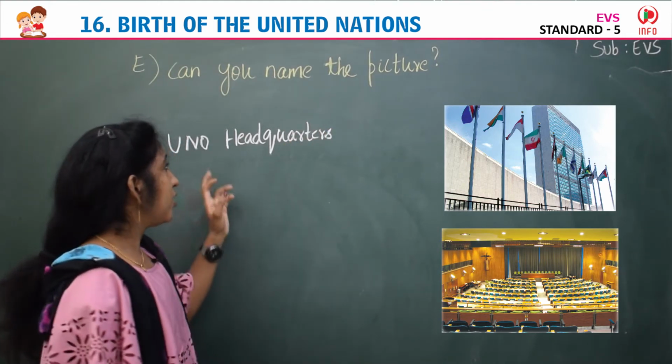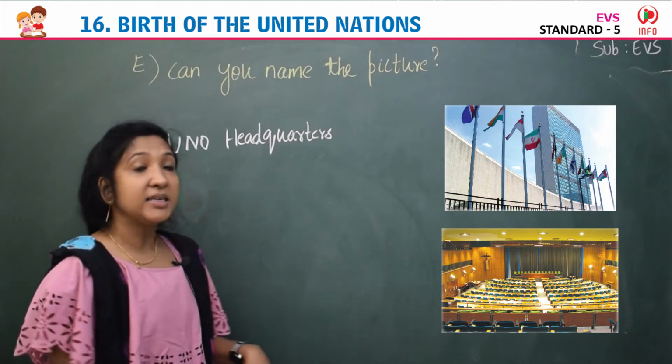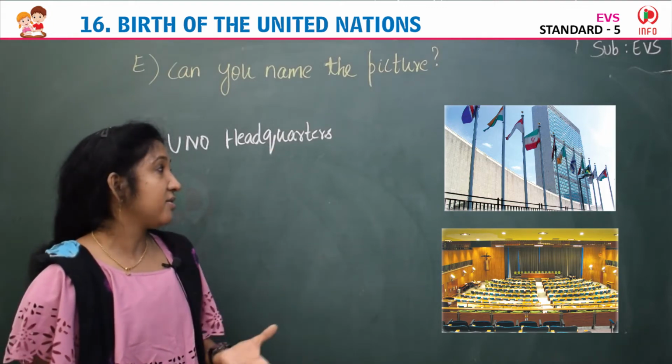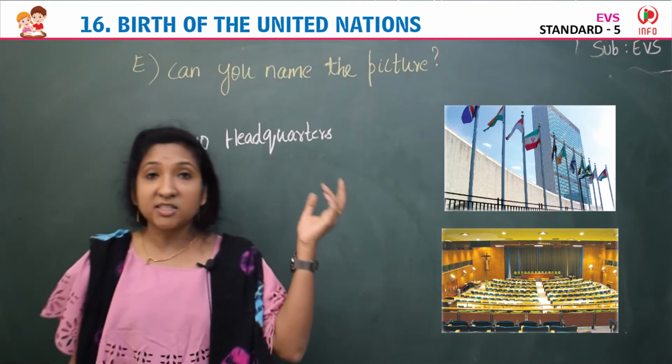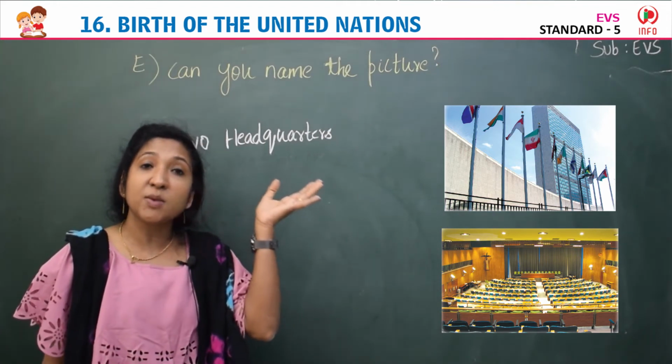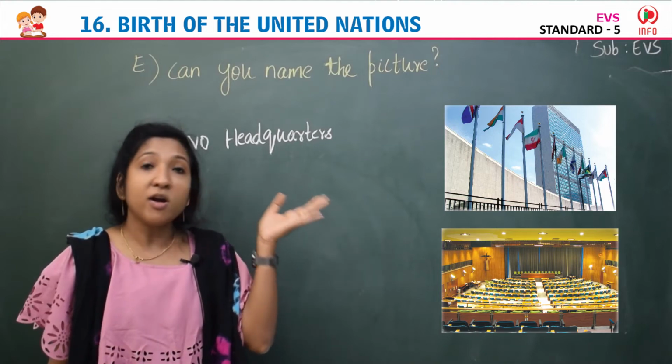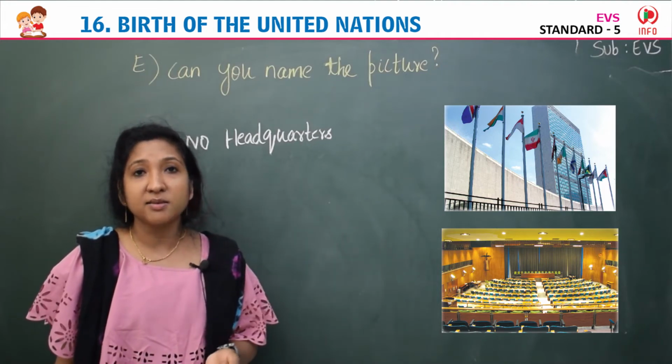Yes. UNO headquarters. Now coming to the next image. Yes, children, which image is this? What does this image represent?